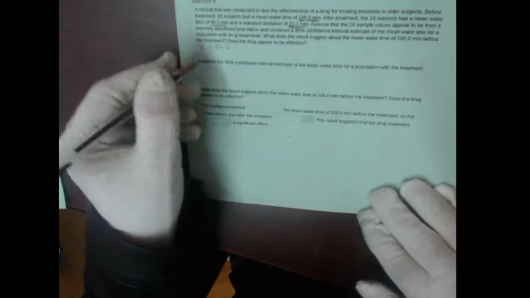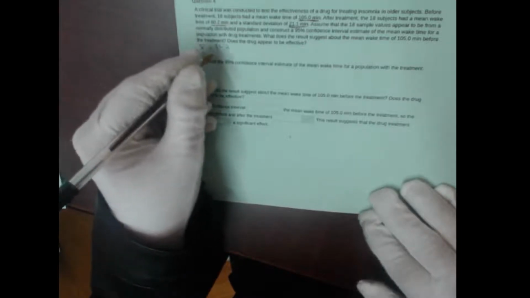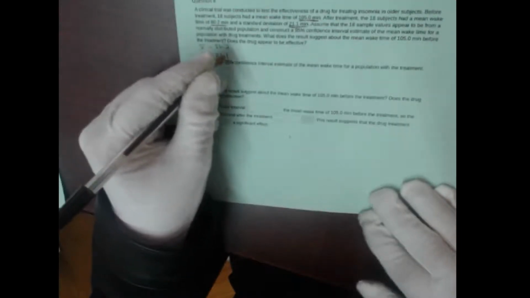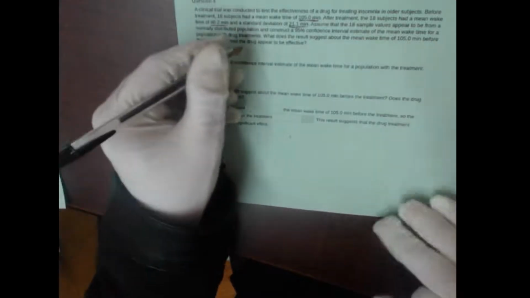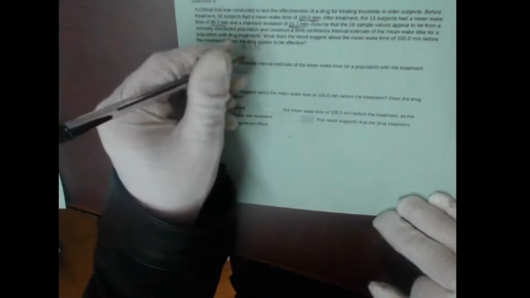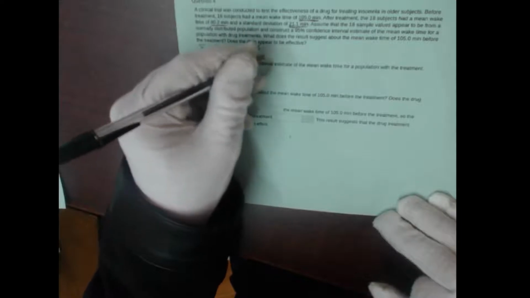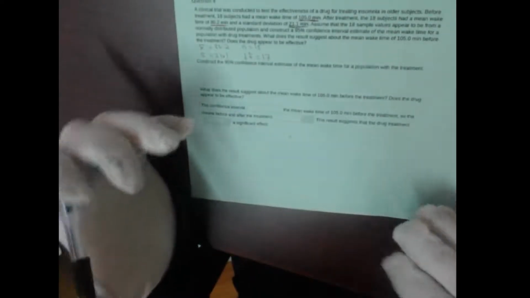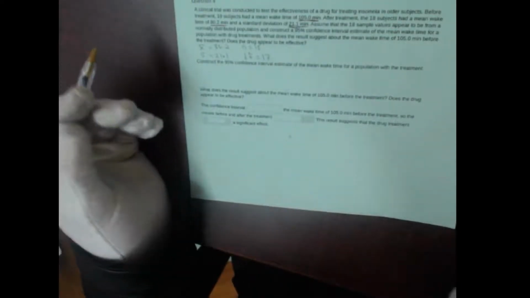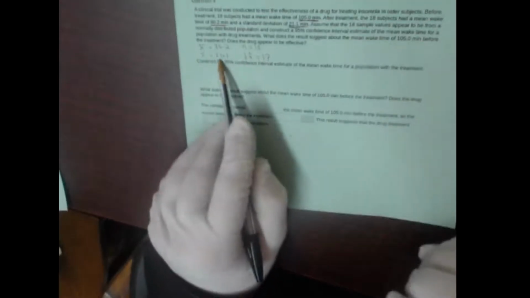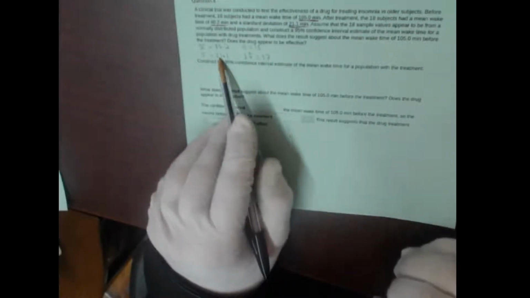We have our average x bar, which was 80.2. We have our standard deviation of 21.1. We have our sample size of 18. We know we'll need degrees of freedom of n minus 1, which is 17. Again, notice they did not give us the population standard deviation in here, and that's because we don't know what it is. We don't know the population standard deviation, so we'll use our sample one and hope that that's close to the real one. So next we need t alpha over 2.